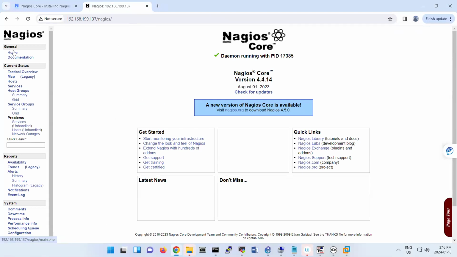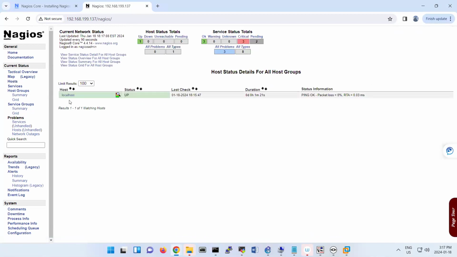This is like the homepage of Nagios. What we are doing during this course is adding some hosts here, like hosts or devices. By default, your localhost, you see that ping is okay. And that's the first installation that you need for this part. After that, we're going to add more hosts, and you can see a lot of things listed under host.